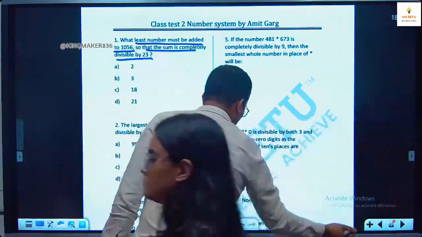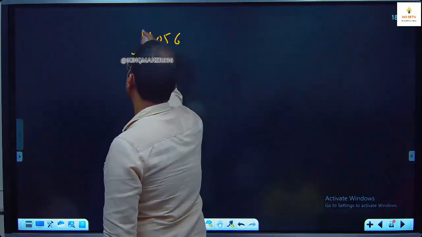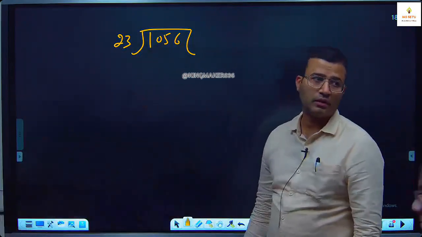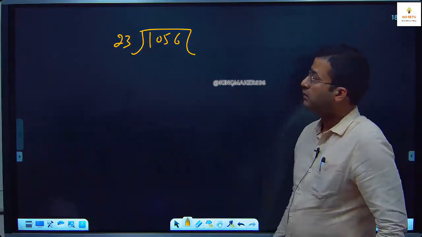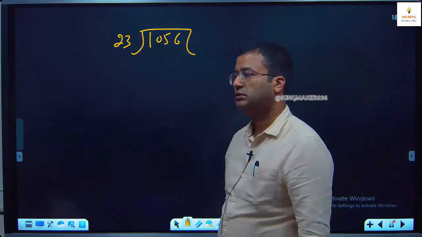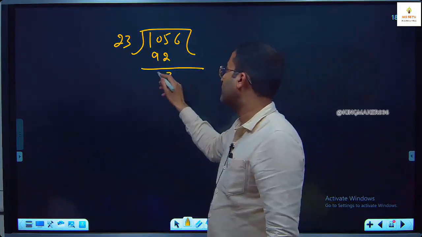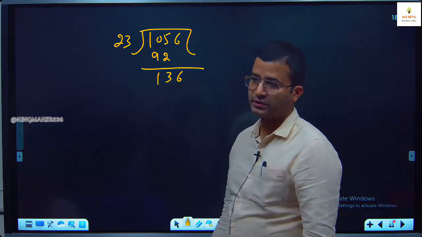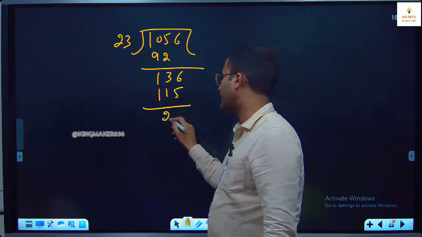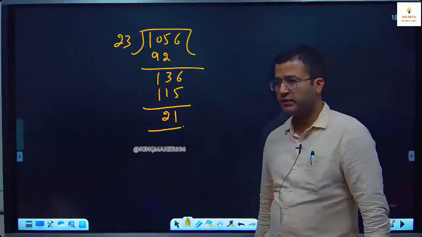What you have to do, 1056, we try to divide it by 23. What is 23 fours? 92. Then you get 115. 21. Your remainder is 21.